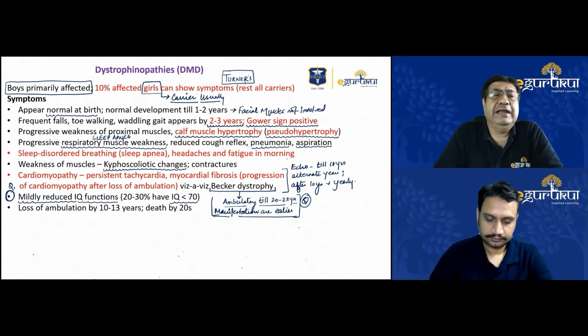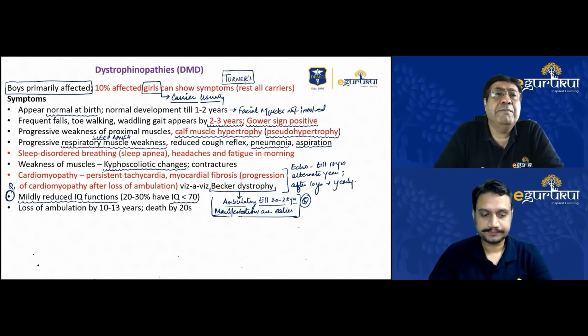children with DMD. Most of these children become non-ambulatory by 10 to 13 years of age, while in Becker's dystrophy, many times till the second decade of life the person will be ambulatory. So that's a major finding, again, of how DMD is different from Becker's.